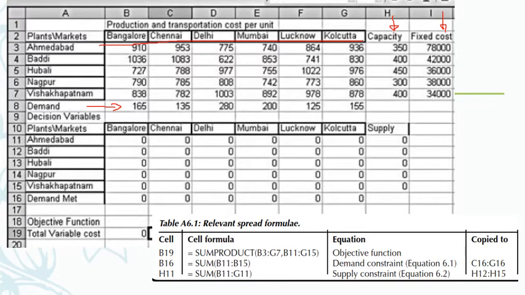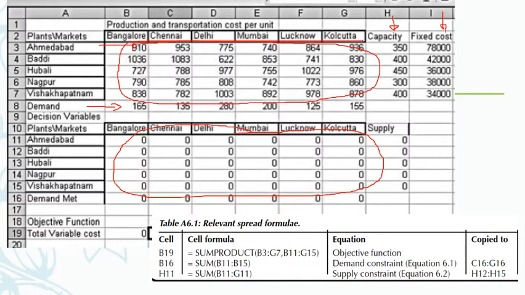See, SUMPRODUCT objective function, it is the sum product of cost into quantity. So this matrix, B3 to G7, indicates the cost matrix, this portion multiplied by the quantity of allocation. So this is where the allocation takes place, that is B11 to G15. Whatever allocation takes place will be multiplied by that corresponding cell.